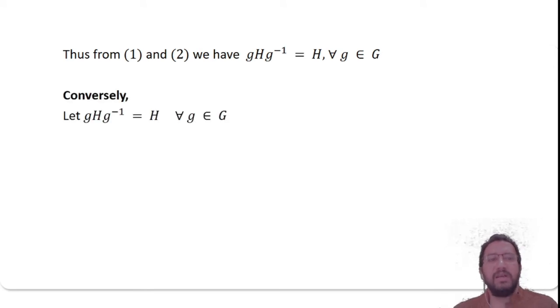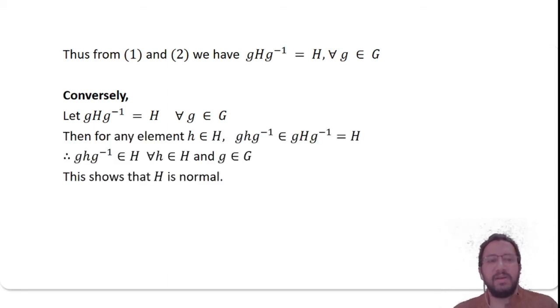Conversely, let gHg inverse equal H for all g belongs to G. I have to prove that H is normal in G. Then for any element h belongs to H, g h g inverse belongs to gHg inverse, but that is given equal to H. So g h g inverse belongs to H for all h belongs to H and g belongs to G. Actually, that is the definition of a normal subgroup. So this shows H is normal in G, which proves the result.